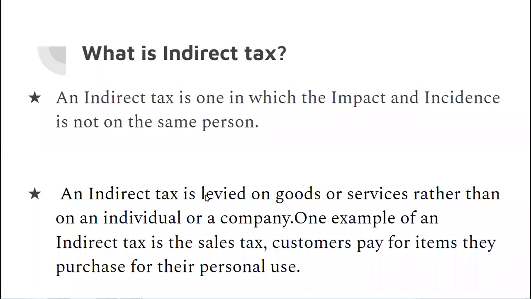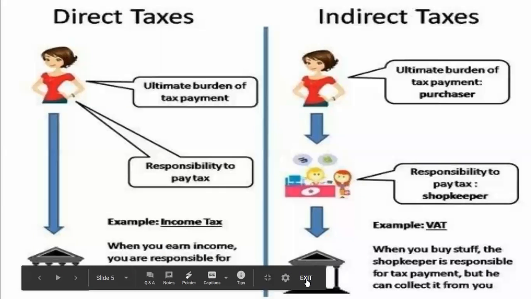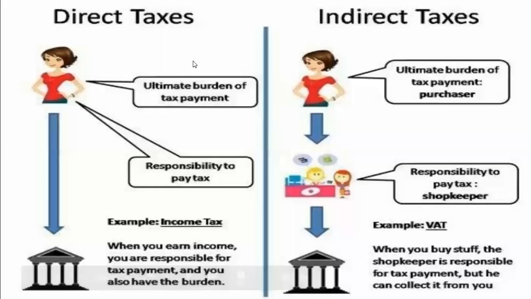So I hope you have understood the difference between direct and indirect tax. The next is just a picture to show you. There is a slight difference between direct and indirect. In the direct tax, the ultimate burden of the tax payment is on the person, and responsibility is also on that same person. See, ultimate burden and responsibility to pay the tax. Ultimate burden means impact. Responsibility to pay the tax means incidence. So both are on the same person.